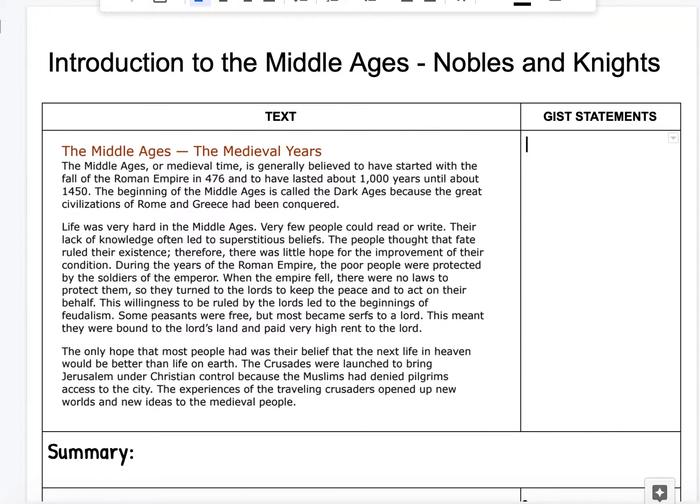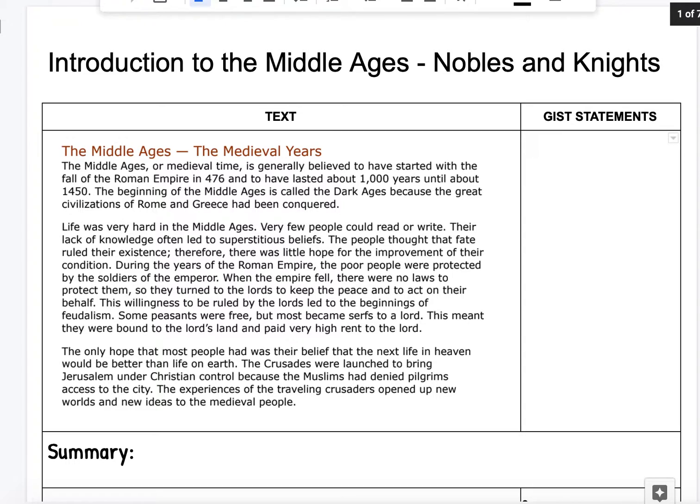The first thing I'm going to do is take a look at the title, Introduction to the Middle Ages, Nobles and Knights. So now I know when the information takes place, during the Middle Ages, and I know that I'm going to learn about nobles and knights. All right, now I'm going to look at the subheading here. It says the Middle Ages, the medieval years. So subheadings tell me that I'm going to learn specifically about the Middle Ages as I read. All right, let's get started.